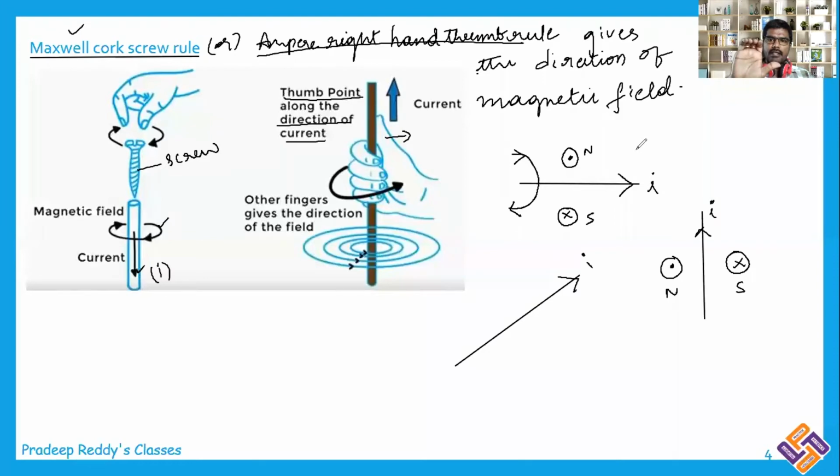Now, the current carrying conductor is exactly in this way. My thumb is representing the current carrying conductor, and the four fingers are pointed towards my side above the current carrying conductor. That is the reason why my thumb is showing in this direction. My thumb and the four fingers are represented in this way, and these four fingers are showing towards my side.